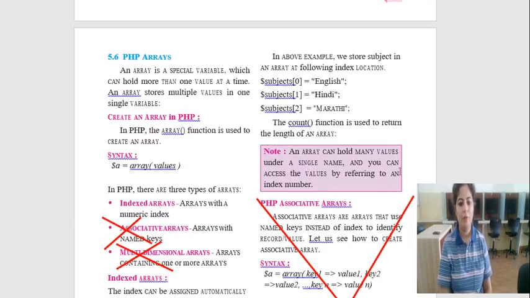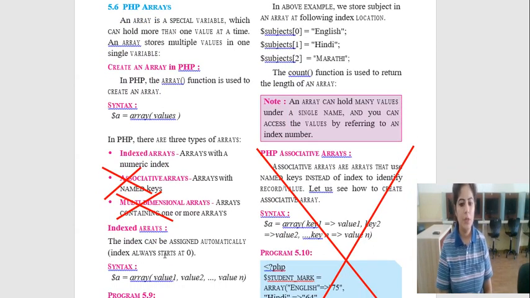Now, they have omitted associative array and multi-dimensional array. In PHP, we have studied PHP arrays, where there are three types of array: indexed array, associative array, multidimensional array. So now you have to study only one type of array, indexed array. Indexed array is still in your syllabus, and you have to study that part. Indexed array was where we refer to an array by a normal index value 1, 2, 3, 4 and so on.